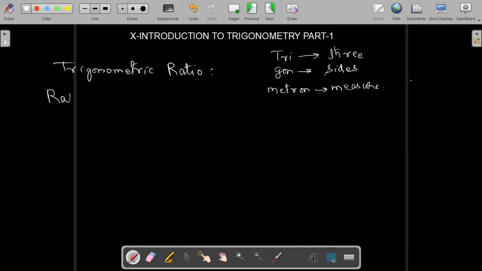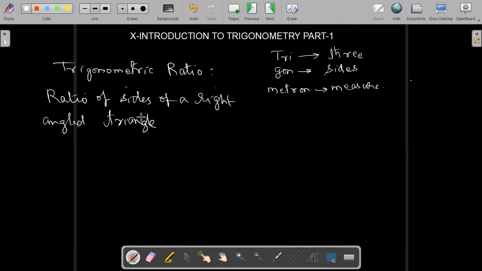So these are the ratios of sides of a right angled triangle. We will consider here only right angled triangle. Like sine, cosine, tangent, right? Ratios of sides of a right angled triangle are called trigonometrical ratios.